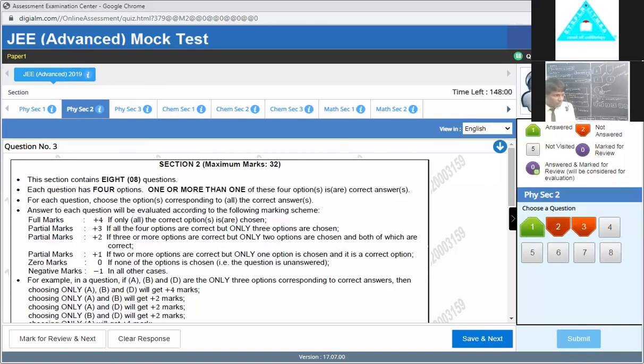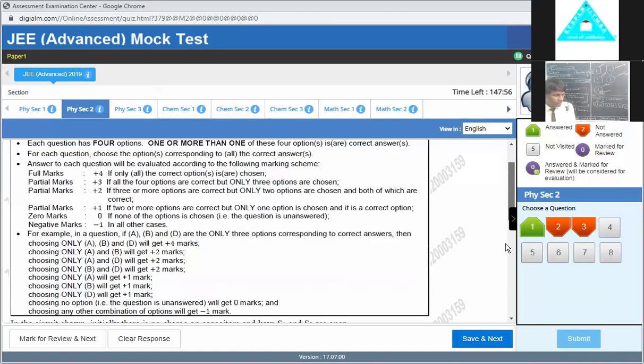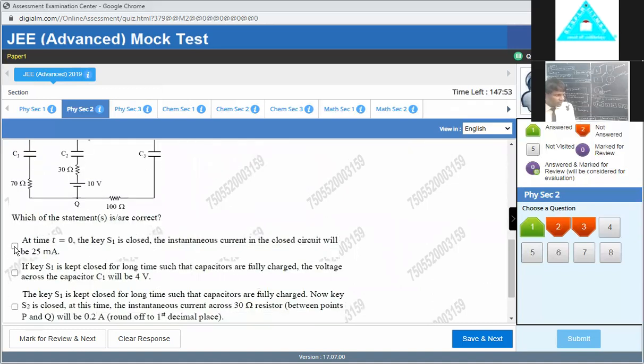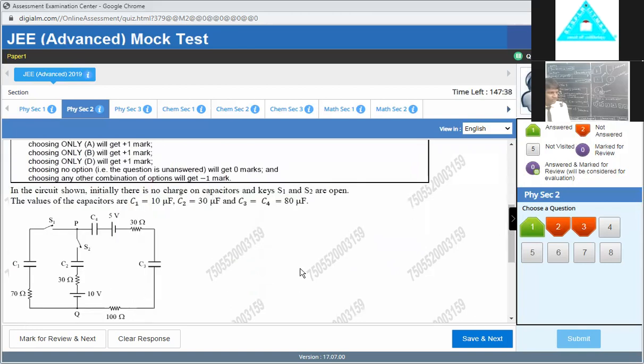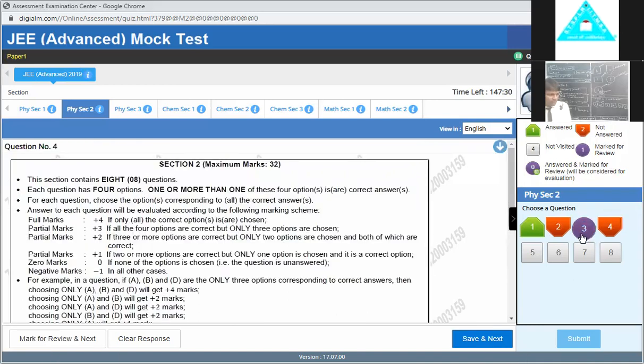Now you come, so this is the next. After that, this is the third question, and we want to answer this question. We answer here, this is the answer. And then I have some confusion, I am not able to answer it. It is a little bit tricky and difficult question. So you just respond, mark for review, and next. So these things appear. Third number question tells you not answered, but you move ahead. So this is like this.